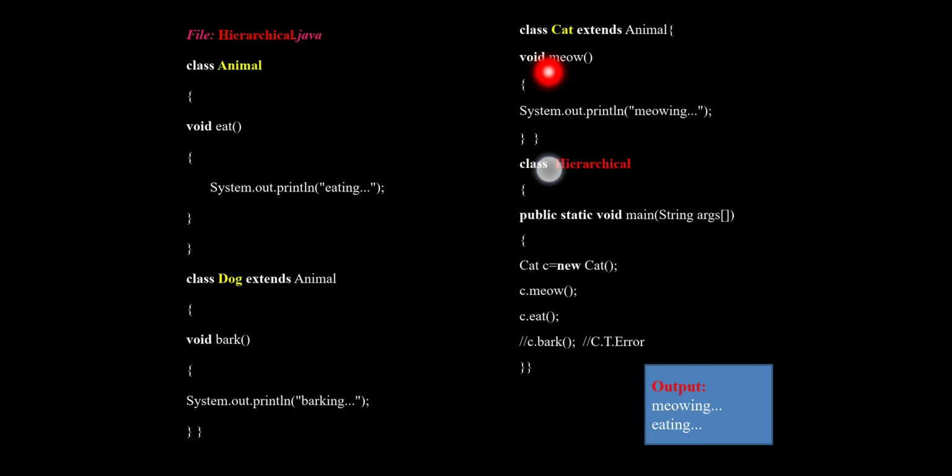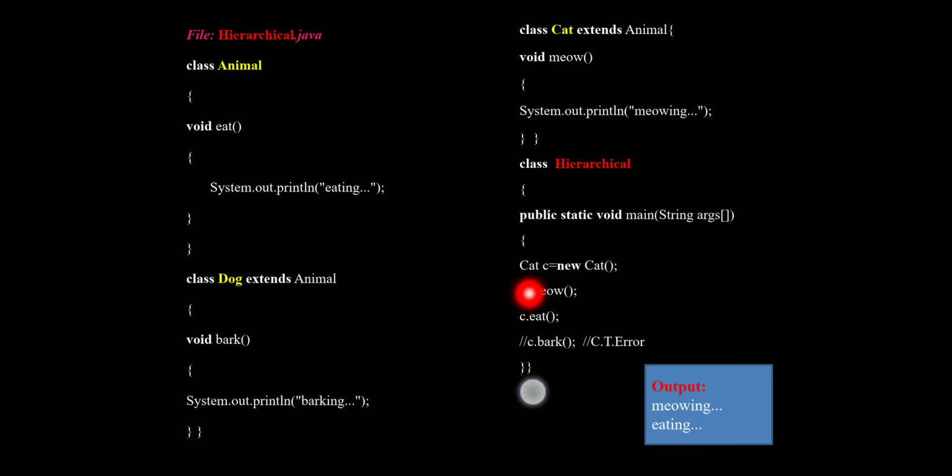Again, the third class is the Cat class, which extends the Animal class. In the Cat class we write another method, that is mew. In this we print mewing. And finally we write the class, that is Hierarchical. In that class we write the main method, that is public static void main.